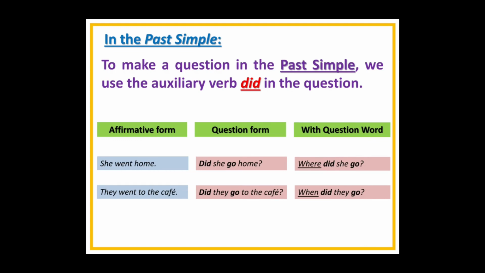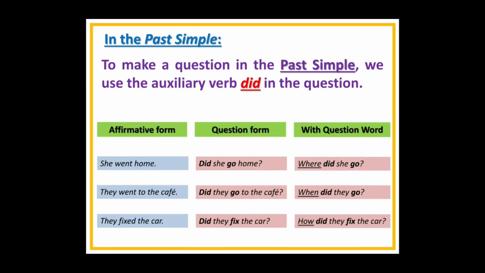They went at 6. If we ask using where did they go? We're asking about the place. They went to the cafe. If we want to ask about with who, or we can say why did they go? The purpose. Okay.